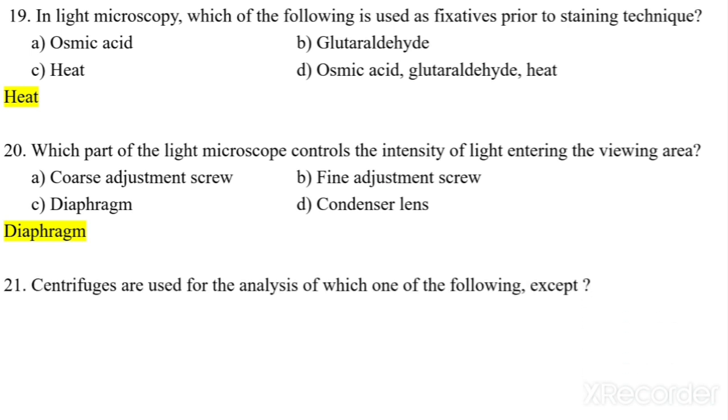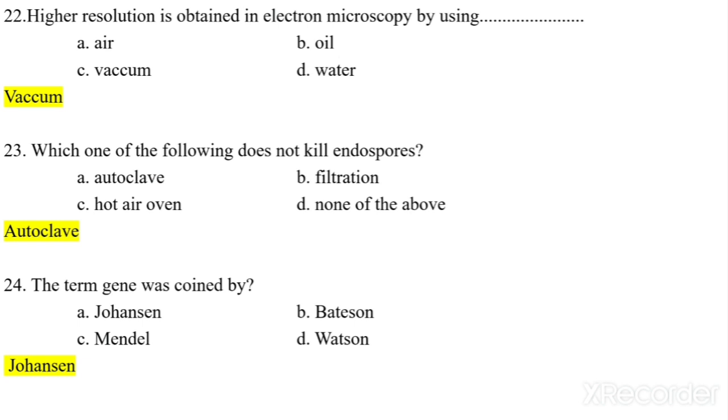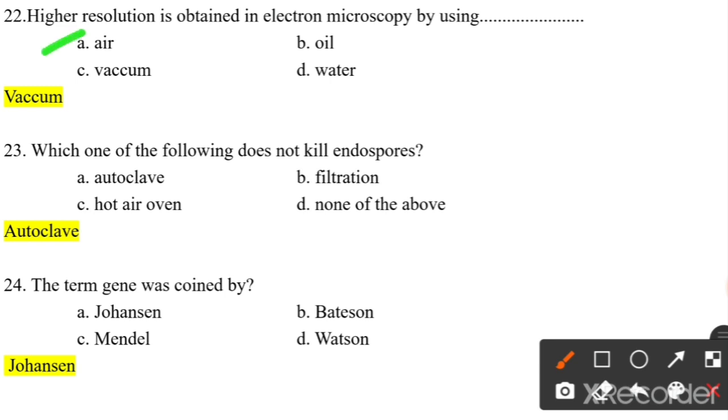Centrifuges are used for the analysis of which one of the following except cells, organelles, chemical properties of biomolecules. So options C and D both are the answer here, chemical properties of biomolecules. Now higher resolution is obtained in electron microscopy by using what? Air, oil, vacuum, water. So it is obtained by using vacuum.